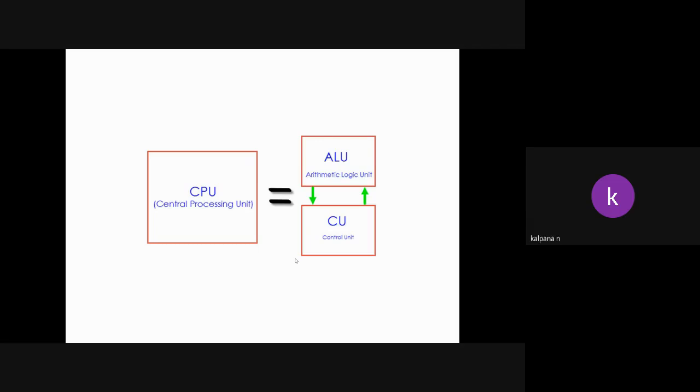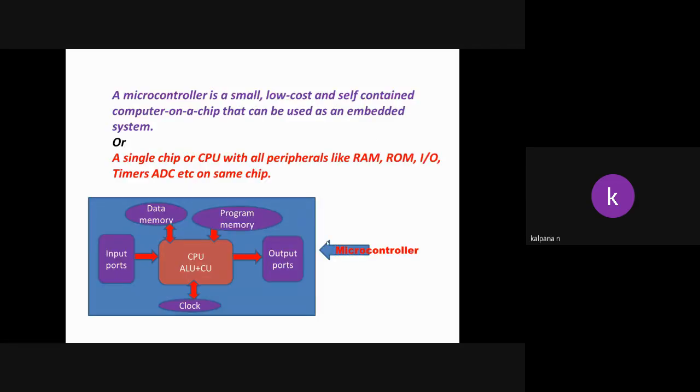Next, the second one is the control unit. The control unit is responsible for timing of the communication process between the CPU and the peripherals. It generates certain control signals for processing any signal from peripherals to the CPU or CPU to the peripherals. Okay, that is about the control unit. So microcontroller means a CPU with all peripherals fabricated and integrated on a single IC, and that is called a microcontroller.